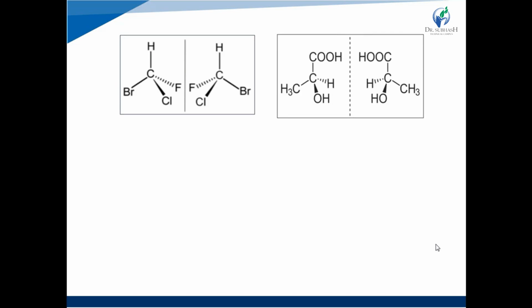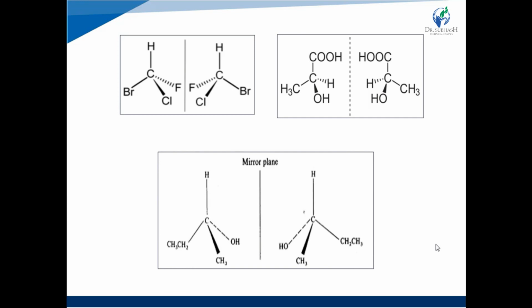See the second example, lactic acid. Here also one chiral center is present, to which one carboxylic group, one hydroxyl group, one methyl group and one hydrogen atom are attached. That's why it has four different attachments, it is optically active and produces a pair of enantiomers. These enantiomers are non-superimposable mirror images of each other.